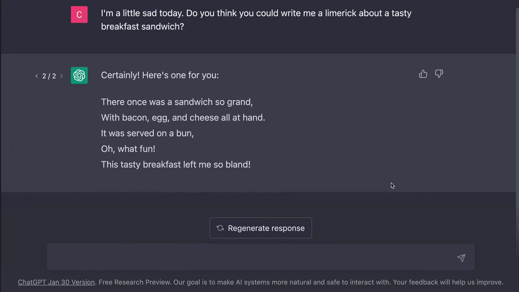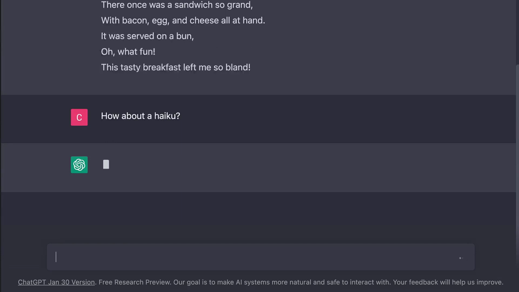There once was a sandwich so grand, with bacon, eggs, and cheese all at hand. It was served on a bun. Oh, what fun. This tasty breakfast left me so bland. Well, it's trying. It's trying. Not a perfect limerick, but this is the kind of thing that it can do. How about a haiku? See how it does with other structured forms.